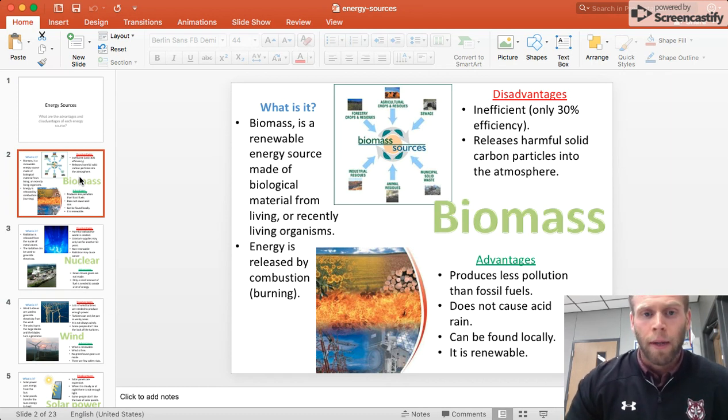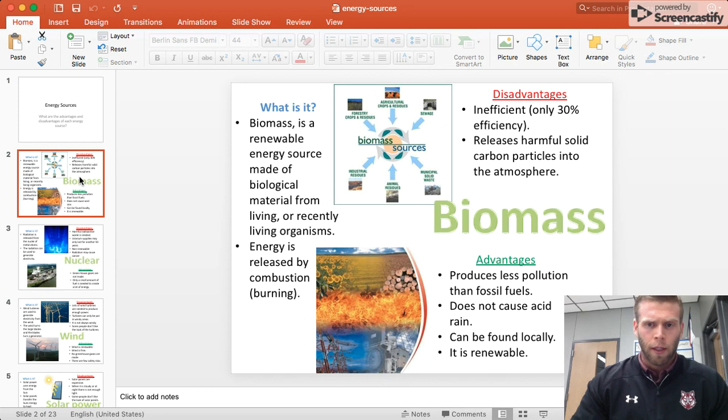So what is biomass? Especially if this is your resource, pay close attention. It's a renewable energy source made of biological matter from living or recently living organisms. Energy is released by combustion or burning of the energy sources. So it could be crops, agriculture, some sewage, industrial residues, animal residues. Kind of like composting, right? The things you would put into a compost, and some other solid waste.